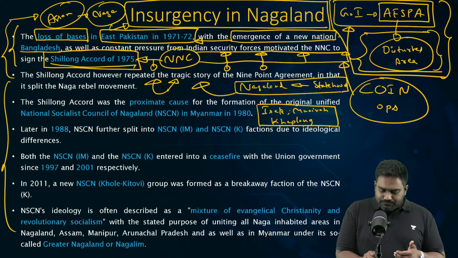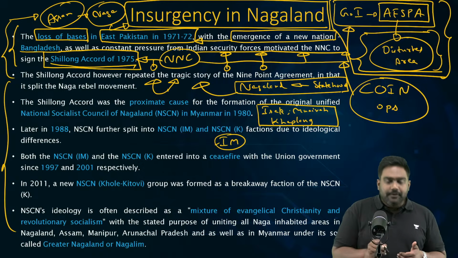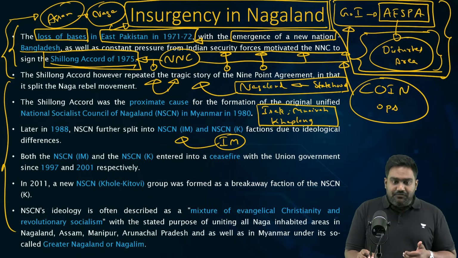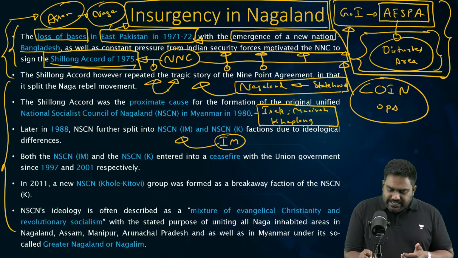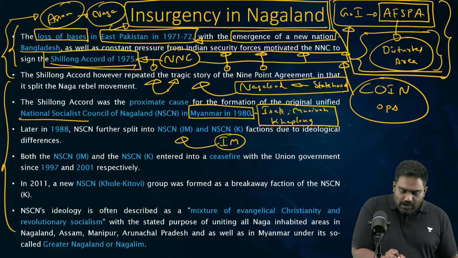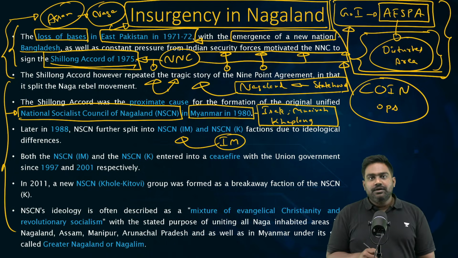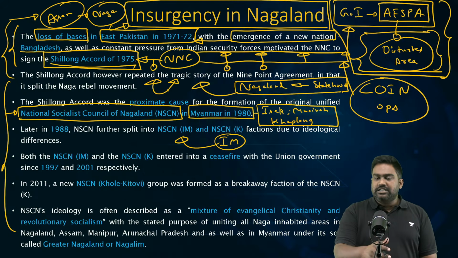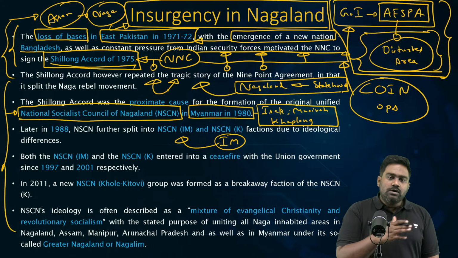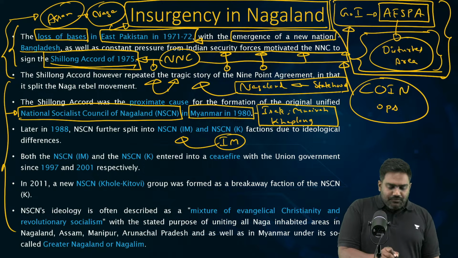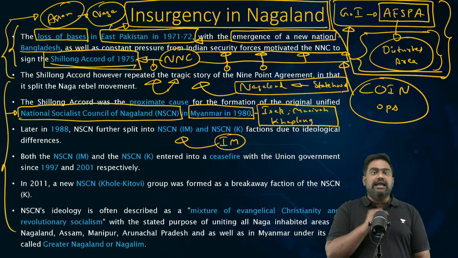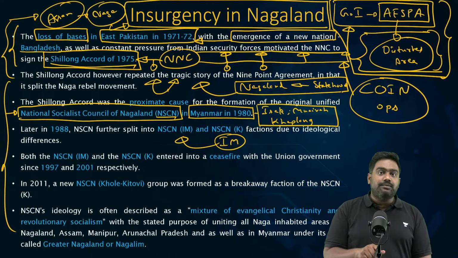Isaac and Muiwa would align together. Initially, they founded the NSCN in 1980. This is how the National Socialist Council of Nagaland was born. NNC had been dismantled because it completely split after the Shillong Accord. So Isaac, Muiwa, and Kaplang, who rejected the Shillong Accord, founded the NSCN in 1980 in Myanmar, using Myanmar as a base.